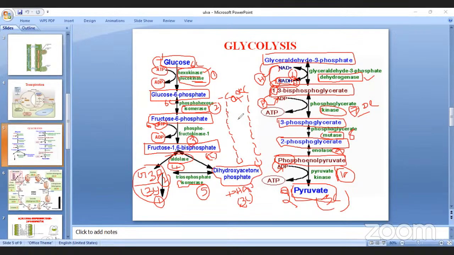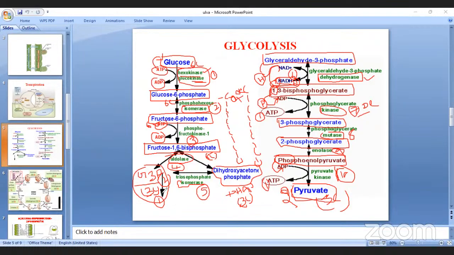For example, how many ATP are formed here? In the 7th reaction, 1 ATP, and here, 1 ATP. Actually, it is repeated 2 times, right?